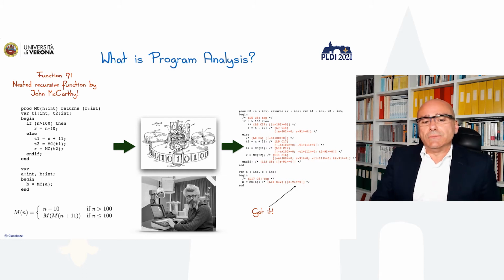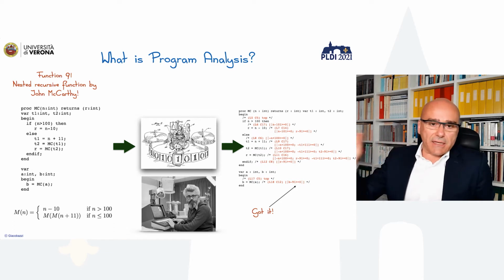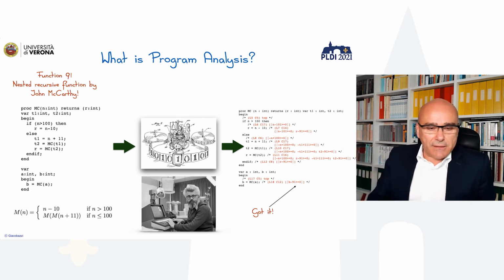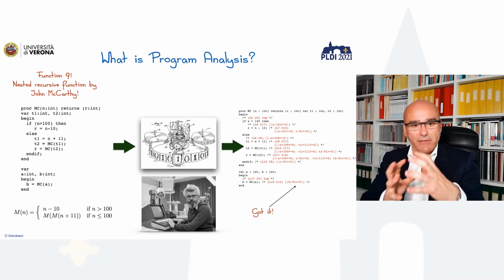So in order to fully understand the structure of an algorithm and the dynamic of an algorithm that tries to extract the semantics of a program, we need to specify the semantics of the program in such a way that the property of the execution are part of our semantic domain. So the execution is not anymore the execution of one single trace. You have an input and then you compute the next value up to the end, but rather is a set of possible values that hold at a given program point.